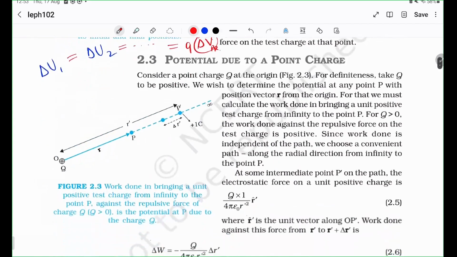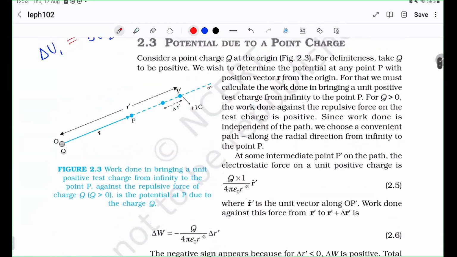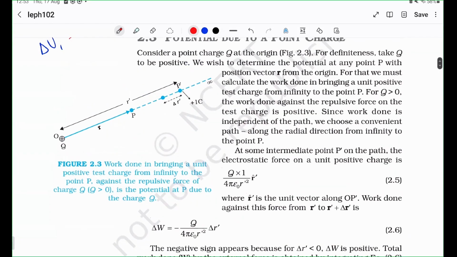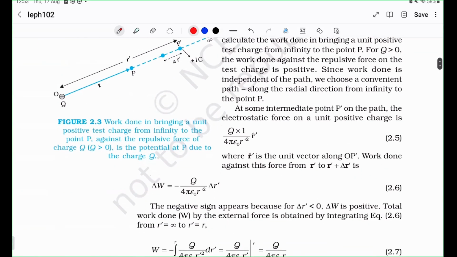Okay. Now we come to sort of more rigorous individual examples. Let us say we had a point charge at the origin. Okay, we can define the origin anywhere we want. We can define it to be here also.